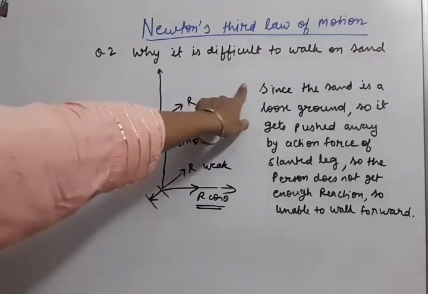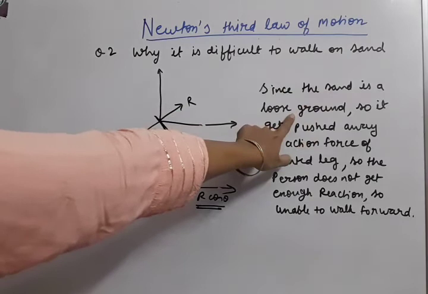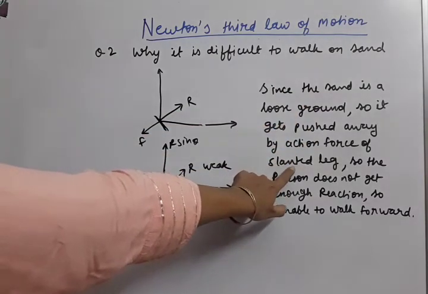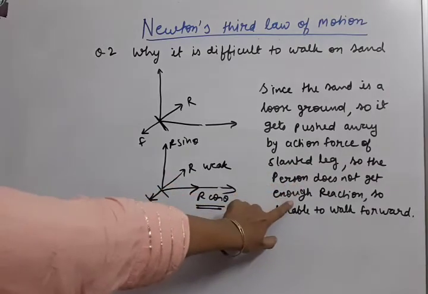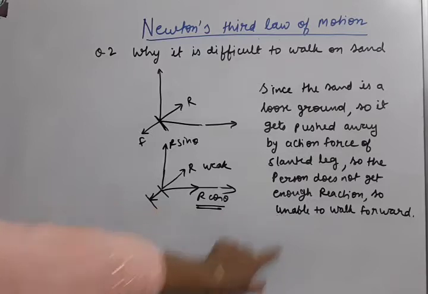You can note down this reason or answer. Since the sand is a loose ground, it gets pushed away by the action force of the slanted leg, and that's why the person doesn't get enough reaction, so is unable to walk forward. Note down.